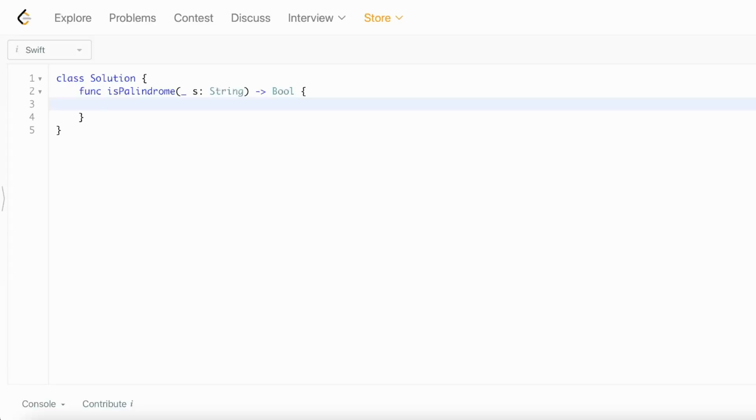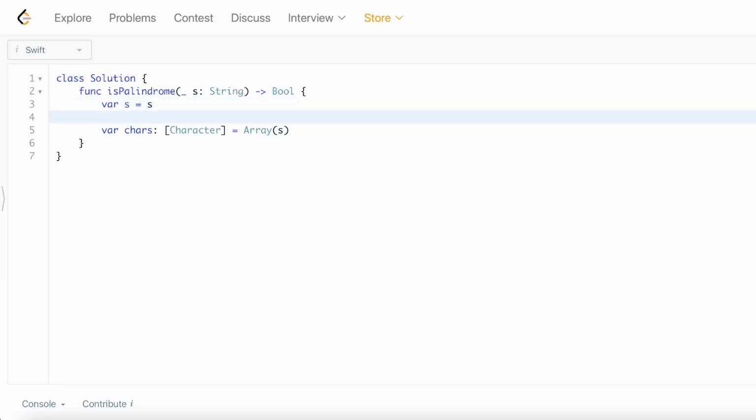All right, so let's look at the code. With many string problems, the thing I like to start with is converting the string into an array of characters. The way you can do that is very simply by passing it into an array, and that'll give us an array of characters, which can make it a little bit easier when you're navigating through strings. However, one thing I want to do before we continue is convert it to lowercase.